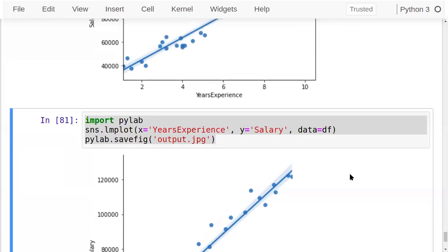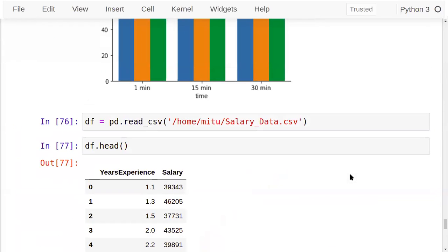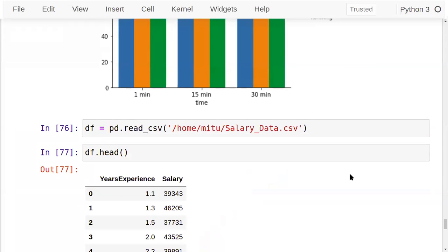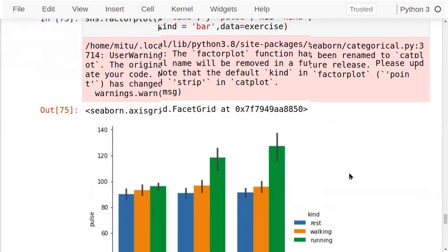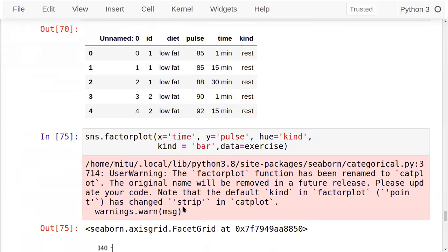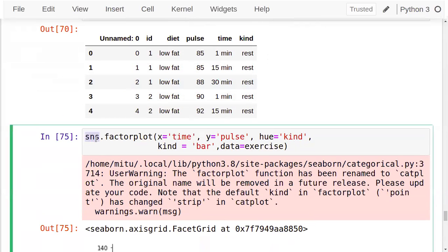Can you scroll up a little bit? Which topic do you require? Sir, I saw that warning and I don't understand it. Sir, there is a concept called deprecation. It means that I'm using the previous version of SNS, and currently they have changed things. For example, what I've done here, kind bar and factor plot, they have converted this plot into another name called cat plot. Maybe after two or three version revisions, this function will be removed.